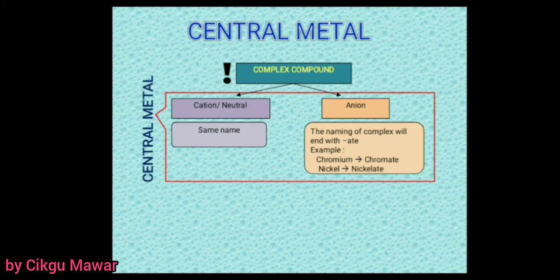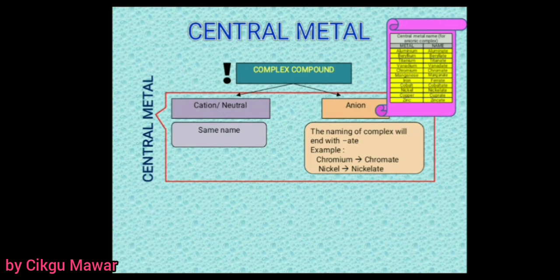So this is all about the central metal. We must remember this. Here is the list of transition metals and their names for anionic complexes. Like aluminium, we convert to aluminate. Beryllium becomes beryllate. These two are group 2 and group 13. Then we have titanium becoming titanate, and up to copper, cuprate, and zinc, zincate. So these names are only available for anion complexes only.